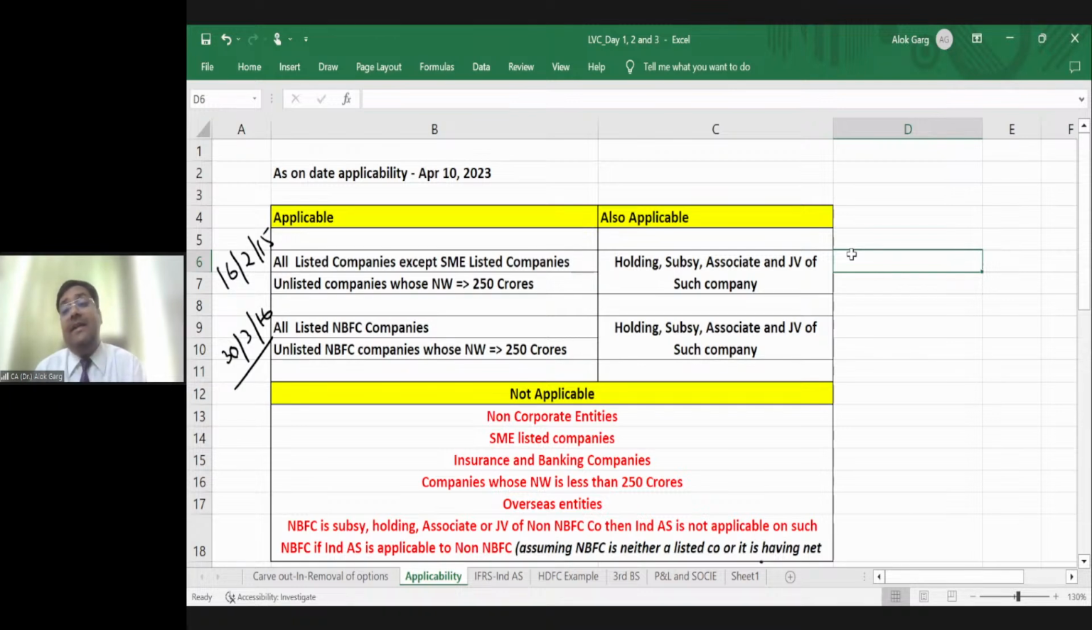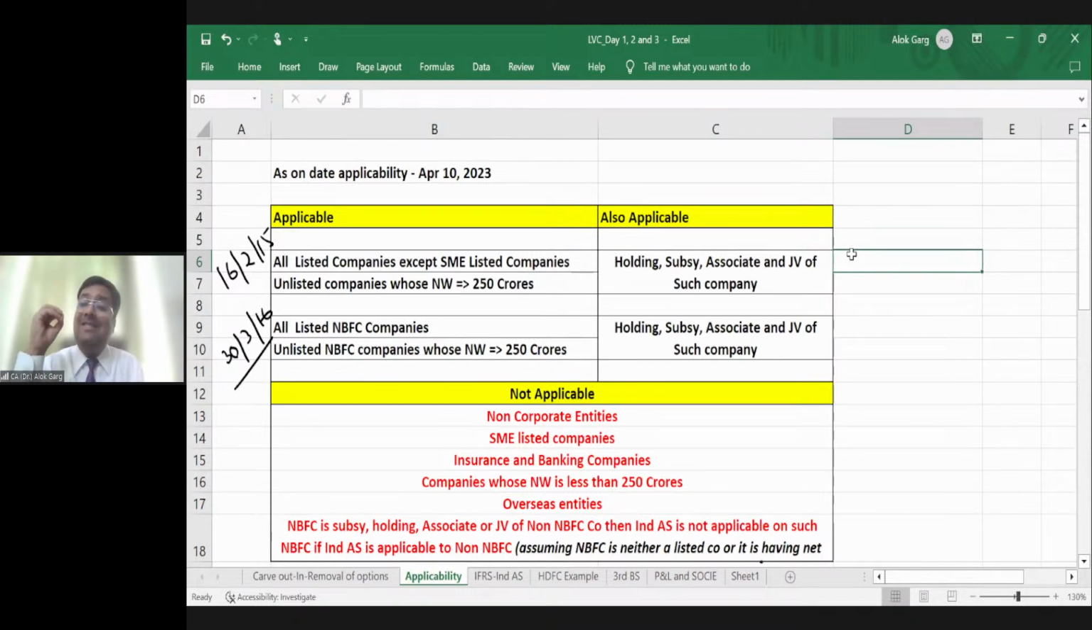For example, if there is an Indian company and listed in London Stock Exchange, listed in NASDAQ, listed in US stock exchanges, for example, Renew Power. Renew Power is an Indian company, but it is listed in US stock exchange. Sir, whether Ind AS is applicable on Renew Power? Answer is yes.